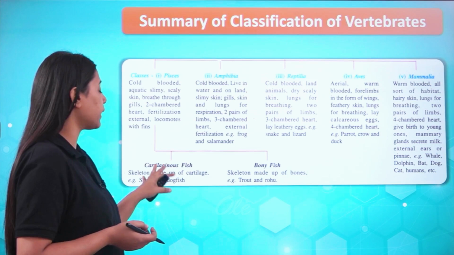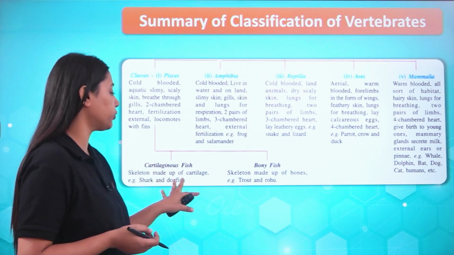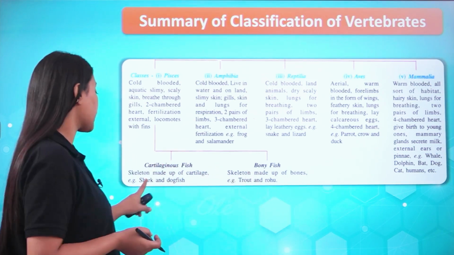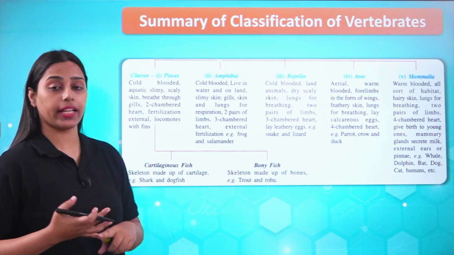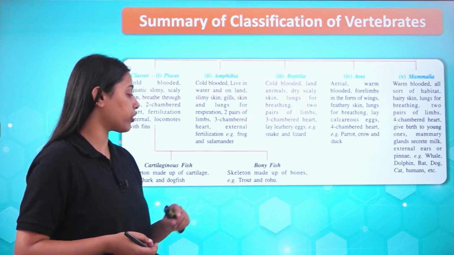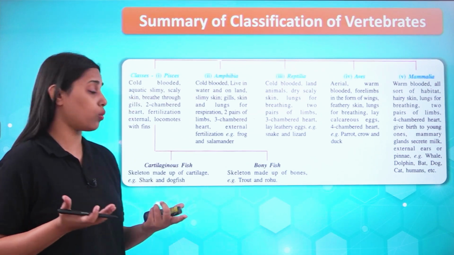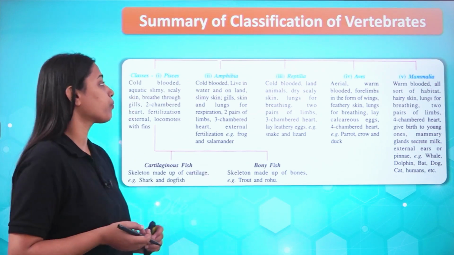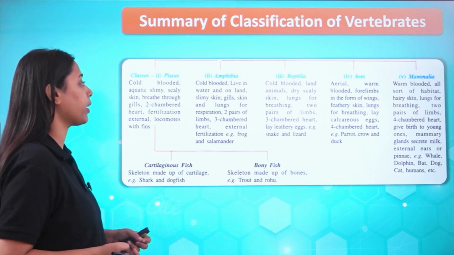These fishes are divided as cartilaginous fishes and bony fishes. Cartilaginous fishes have a skeleton made of cartilage, example shark and dogfish, and bony fishes have a skeleton made up of bones, example trout and rohu. Rohu is Labeo rohita, the scientific name.